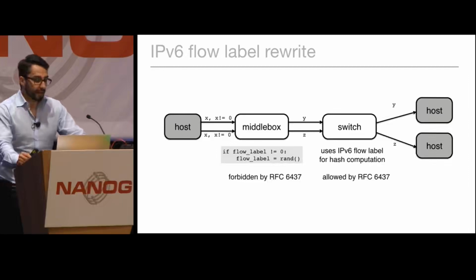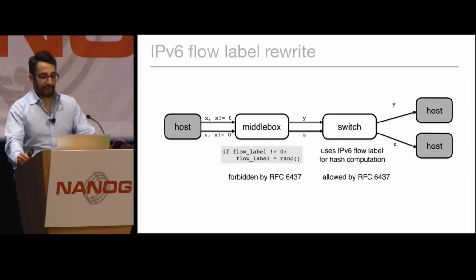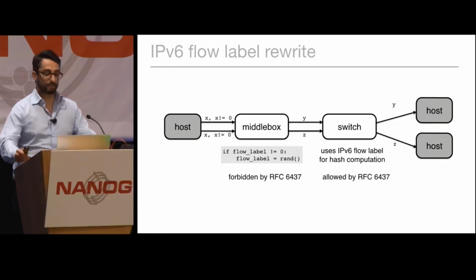Unfortunately, this situation was aggravated by the fact that we were not able on our side to disable hashing on the IPv6 flow label, because this was not a capability that our vendor exposed to us. So the only way we had to fix this problem was to go back to the middle box operator and ask them to do a firmware upgrade on their middle boxes.